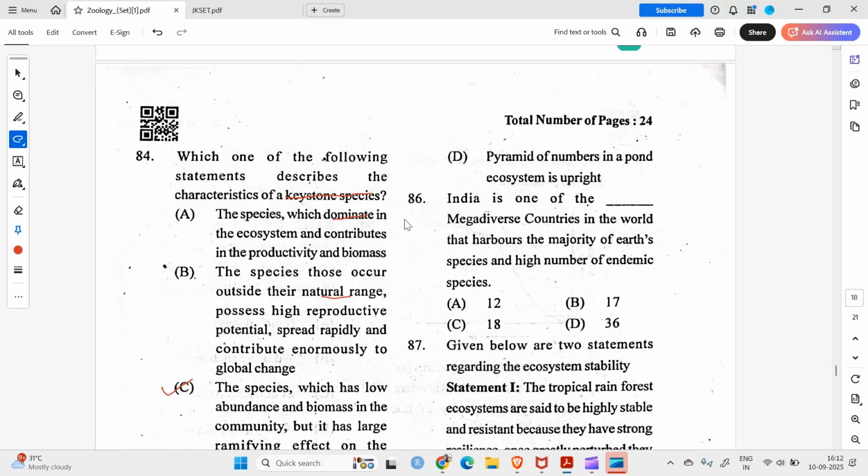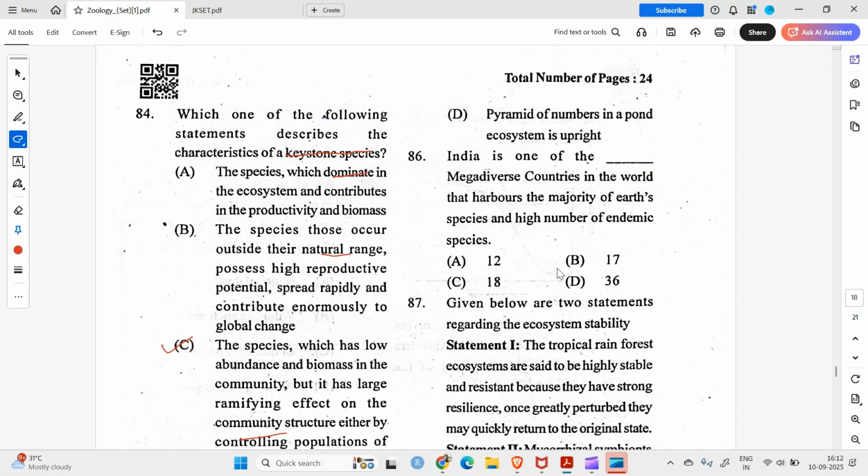Moving on to 86. India is one of the 17 megadiverse countries. What is a megadiverse country? A country should have around 1500 species as endemic, and it has to have marine biodiversity or marine ecosystem in its border.